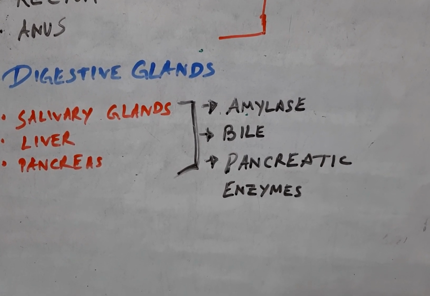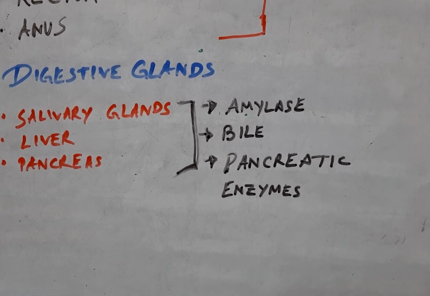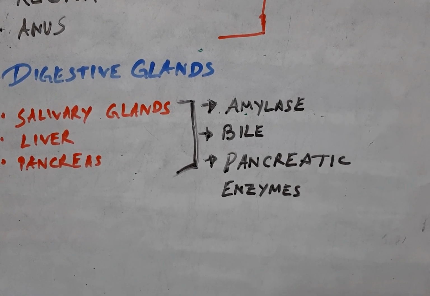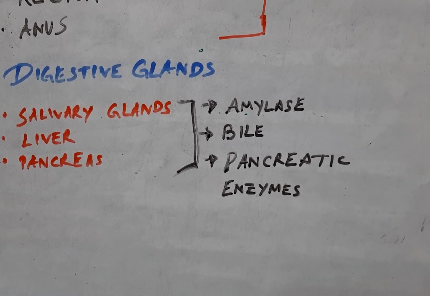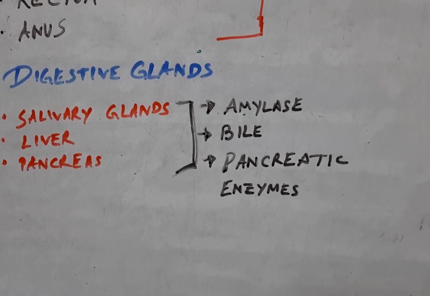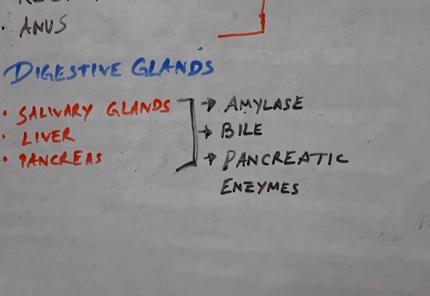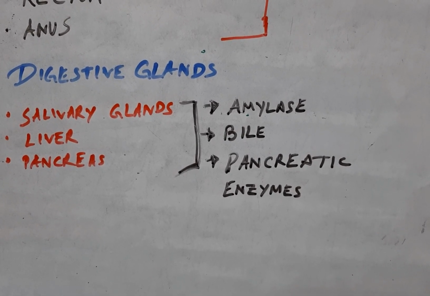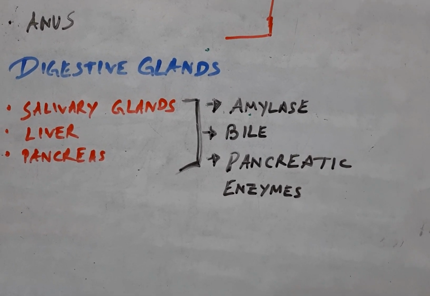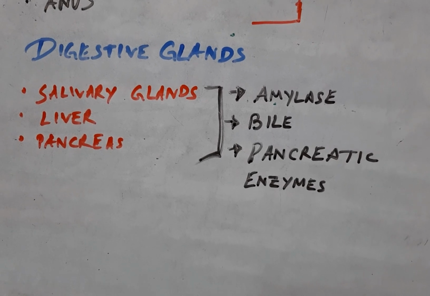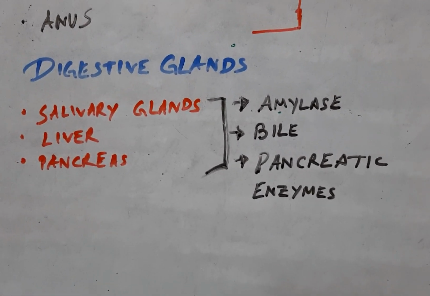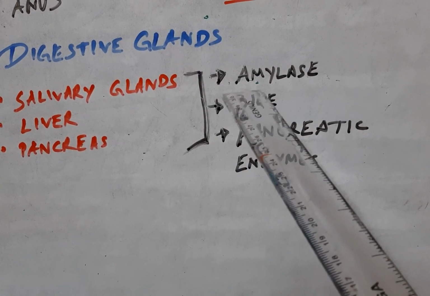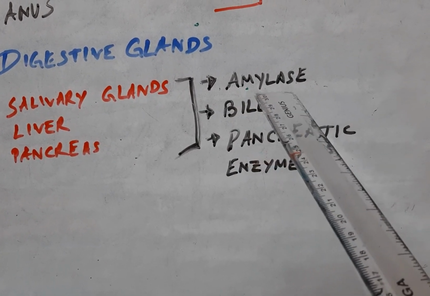Other than these three glands, there are two more glands: the gastric gland present on the wall of the stomach and the intestinal gland present in the small intestine, which also help in digestion of components of food. Salivary glands are present in our oral cavity or mouth, in three pairs. They release saliva. The salivary gland contains one enzyme called salivary amylase, or simply amylase.